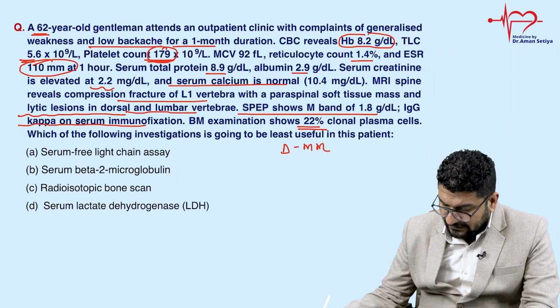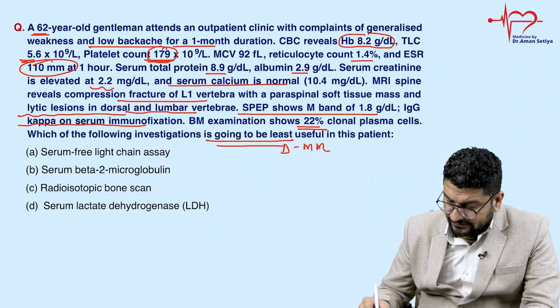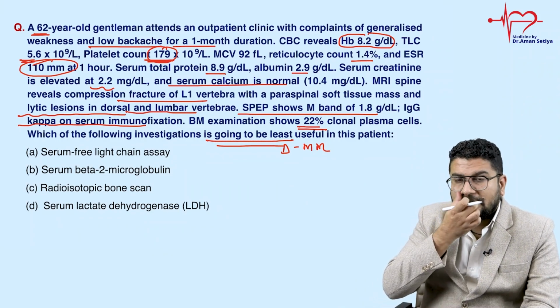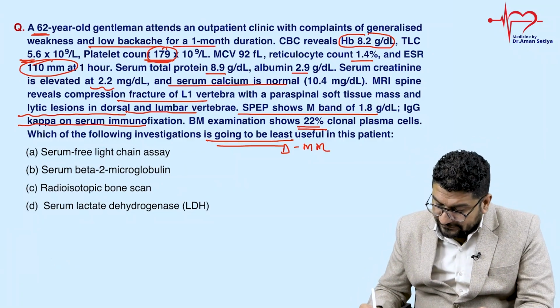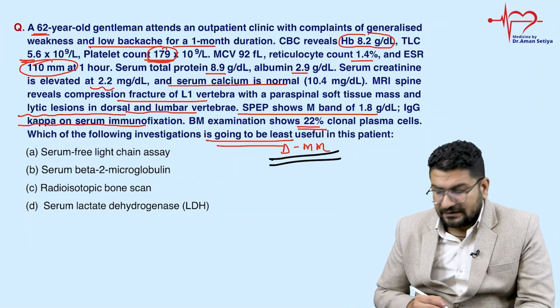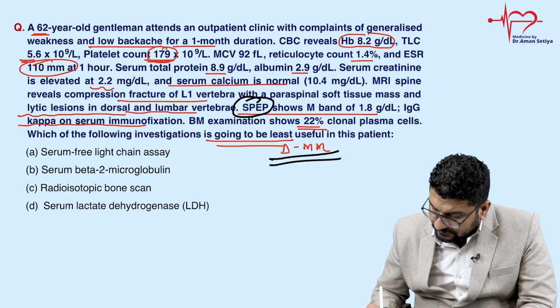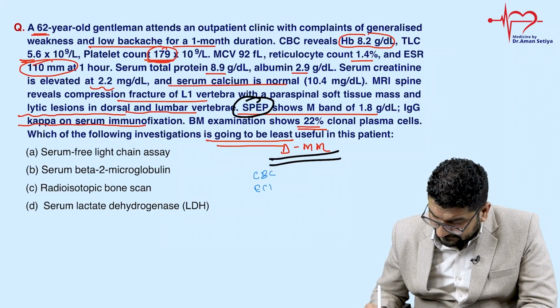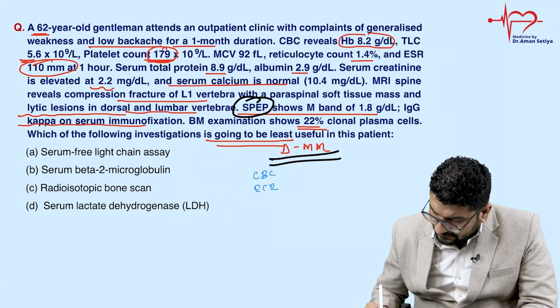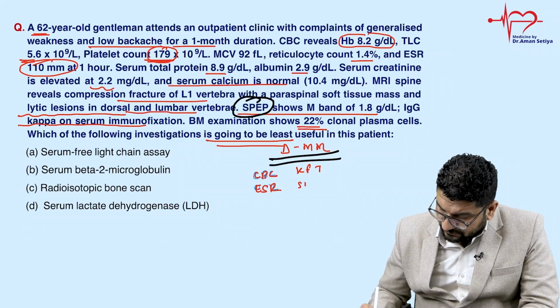Now what they're asking you is which investigation is going to be least useful in this patient? So in multiple myeloma, we do a series of investigations. We can do Bence-Jones proteins in urine, then we can go for SPEP. We can go for a CBC, then ESR. What else do we do? We do a KFT, we do skull X-ray.